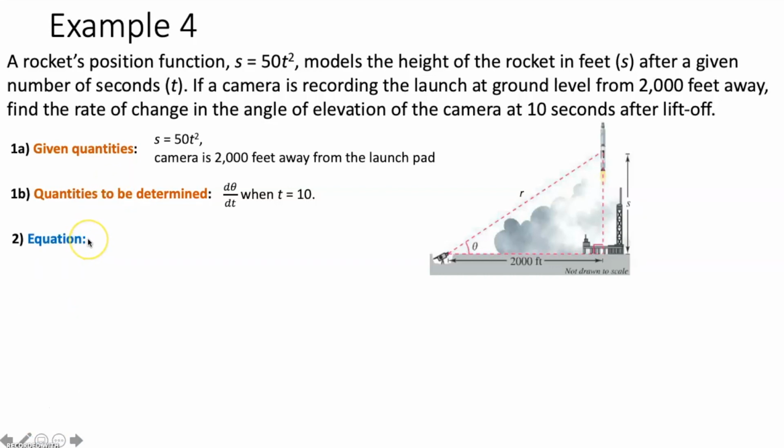And again, our equation is typically going to be Pythagorean theorem, similar triangles, trig ratios, or geometric volume formulas, something like that. In this instance, we are trying to find d theta dt. Because of that, we want to make sure that theta is involved in our equation. So how can we create an equation here based on what we're given that involves theta? Well, we do have a right triangle, and since we want theta included, let's make a trig ratio. We just need two sides. We don't need all three. So I'm going to leave out r.